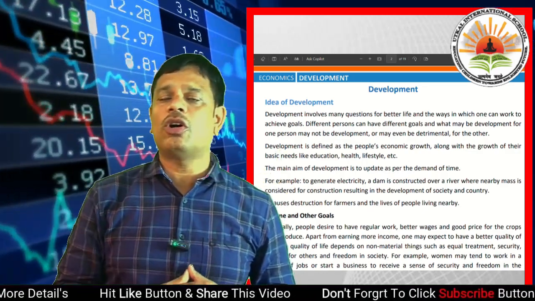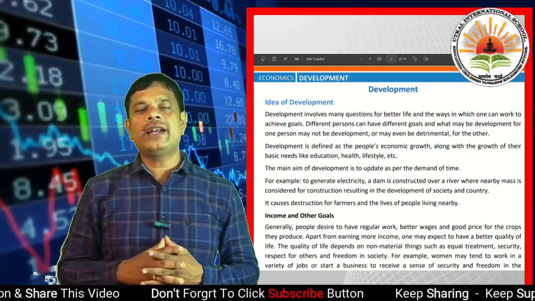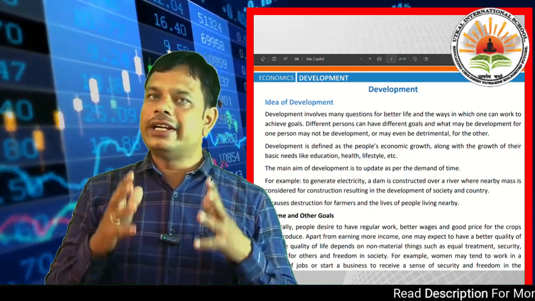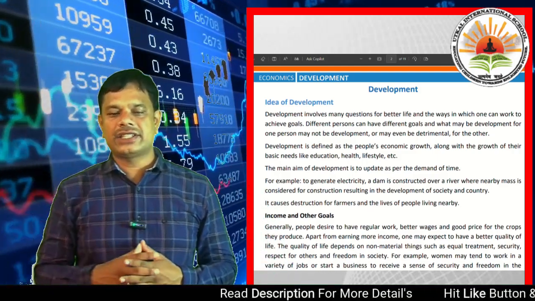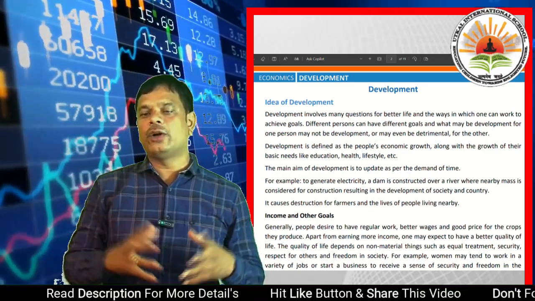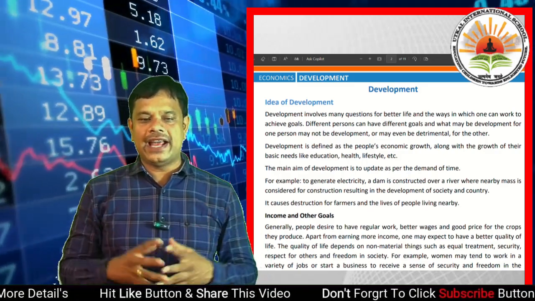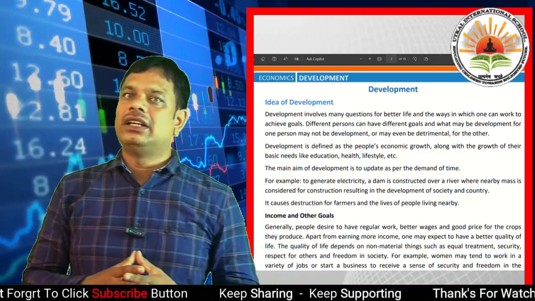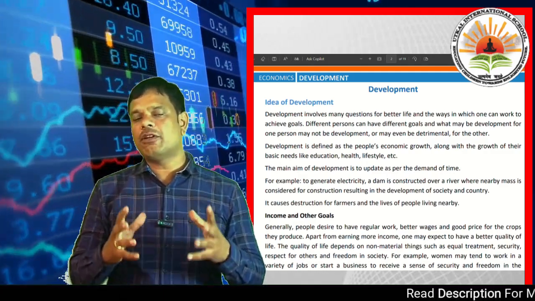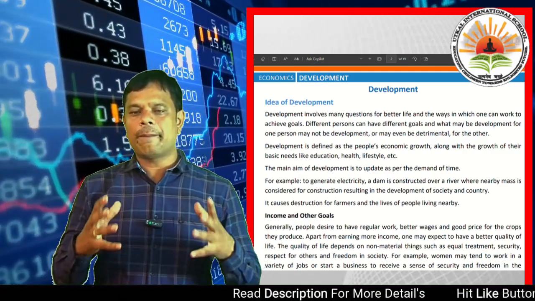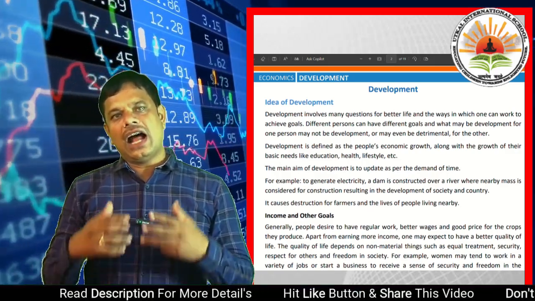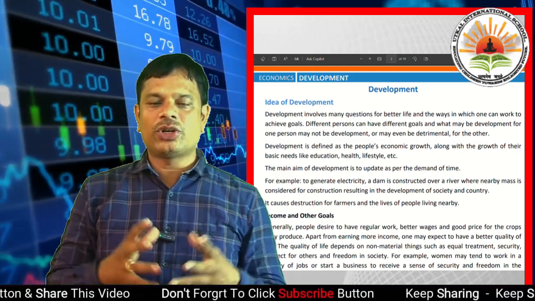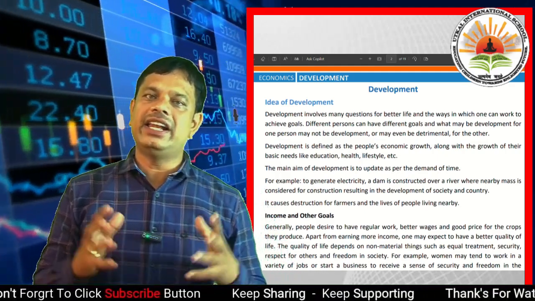Development is defined as the people's economic growth, along with the growth of their basic needs like education, health and lifestyle.